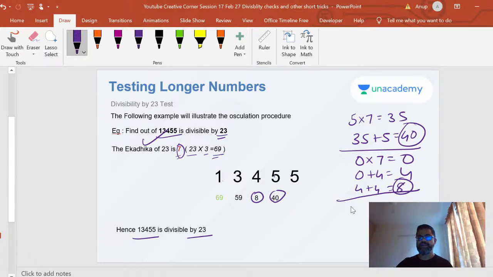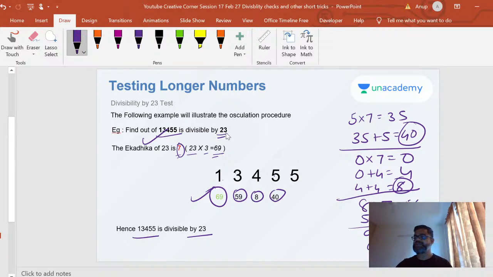8 is clear, right? Next, I take 8 and multiply it by 7. I get 56. 56 I add to a 3. I get 59. 59 is also clear. Next, I take 9 and multiply it by 7, which gives me 63. Then I should not forget that 5 which I left there. 63 plus 5 is 68, plus that 1, 69.